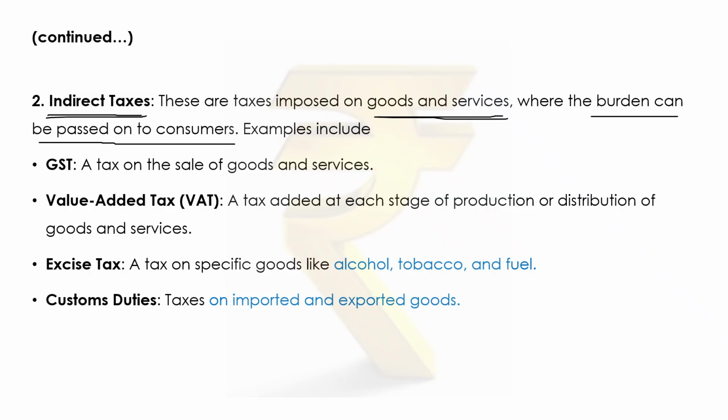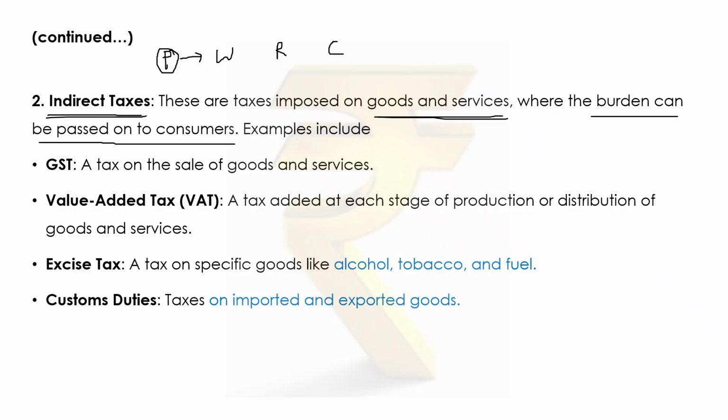Therefore, in the process, for any product or good, first there is the producer, and then the wholesaler, and then the retailer, and then the consumer. The producer will produce that good and sell it to the wholesaler.